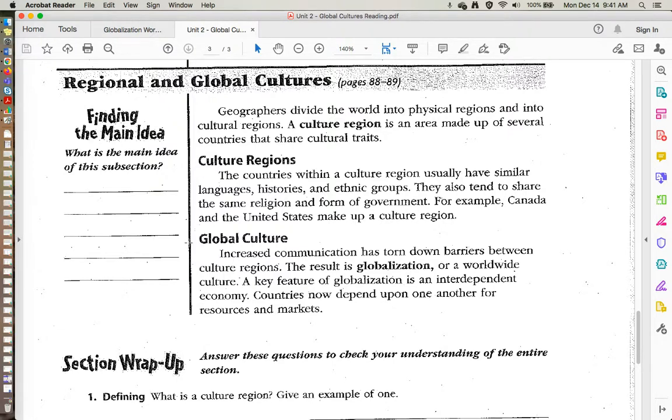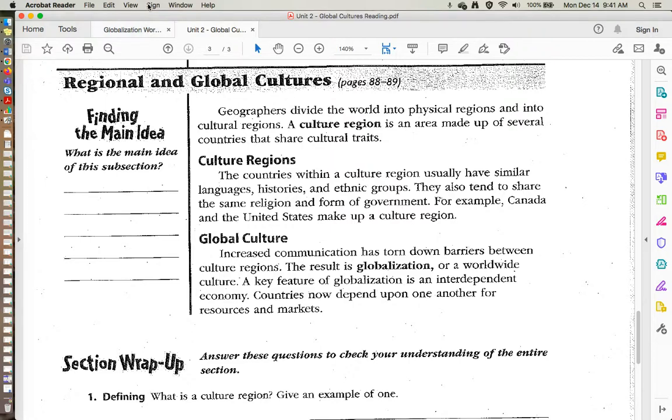Global culture. Increased communication has torn down barriers between culture regions. The result is globalization, or a worldwide culture. A key feature of globalization is an interdependent economy. Countries now depend on one another for resources and markets.